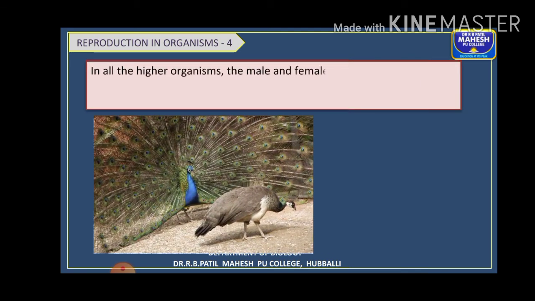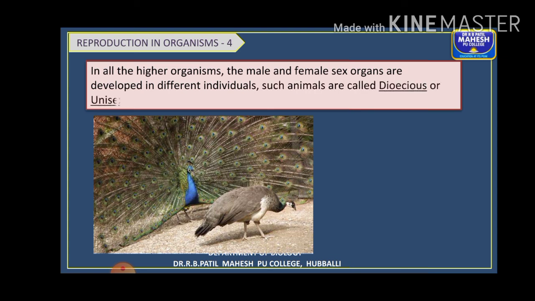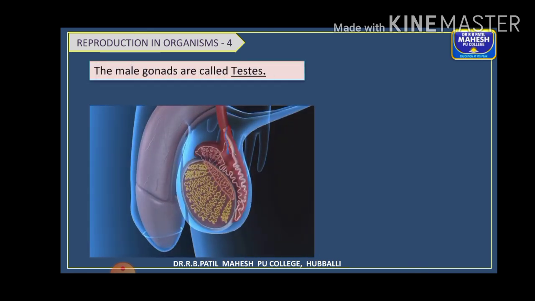Then in the higher organisms, the male and female sex organs are developed in different individuals, right? So you can differentiate human beings to be male and female. You differentiate a dog to be a male and female. In birds, you have different male and female birds. So it is said to be dioecious condition or unisexual animals.